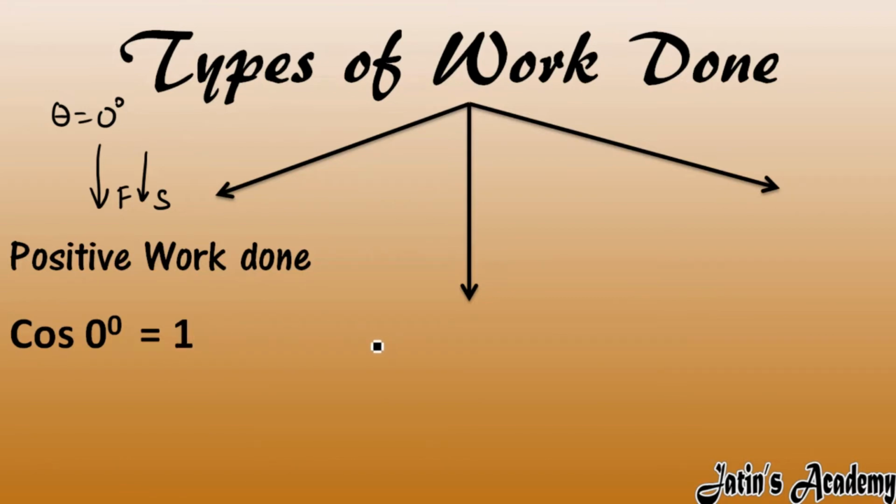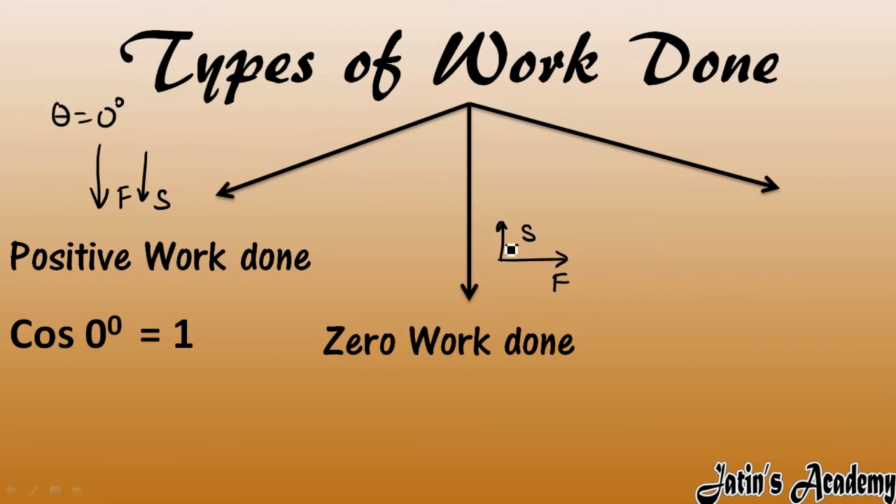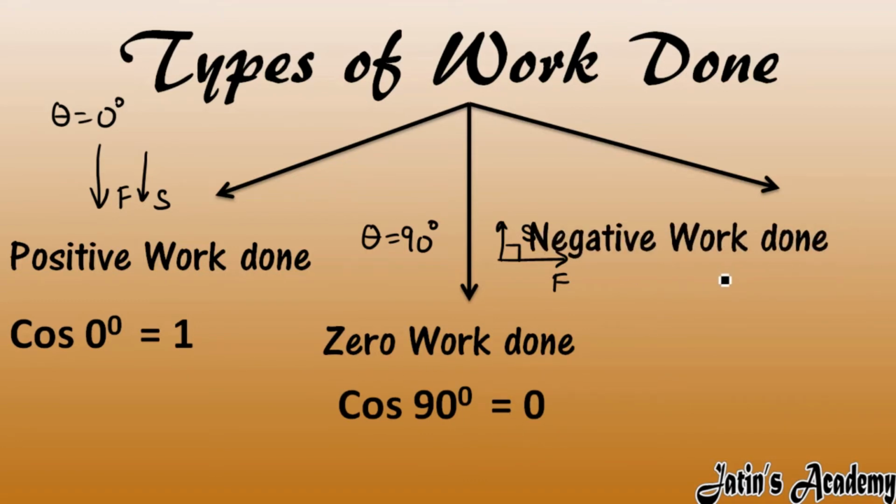Next we have zero work done. Zero work done means the angle between the force and the displacement is 90 degree. So cos of 90 degree is 0, which gives us 0 work done. Last we have negative work done.